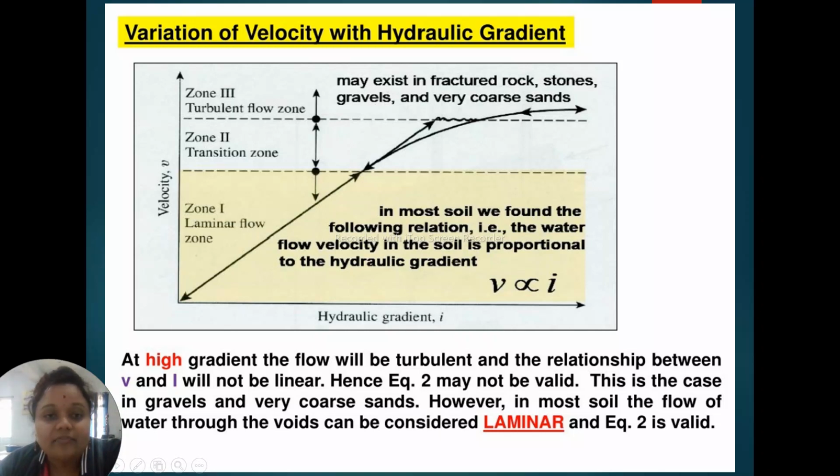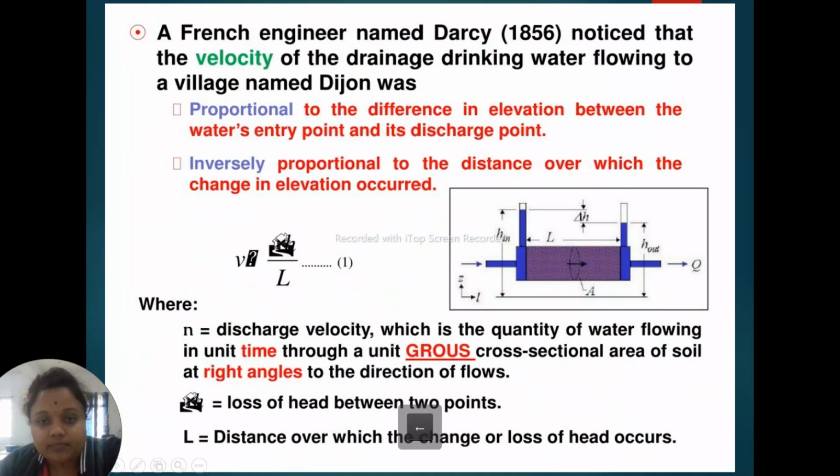What does this graph indicate? I have already said that if there is no head, there is no flow of water. Suppose this is the box, and our soil box is kept straight like this, then there is no flow of water. How will water flow in this straight condition? It can't flow.